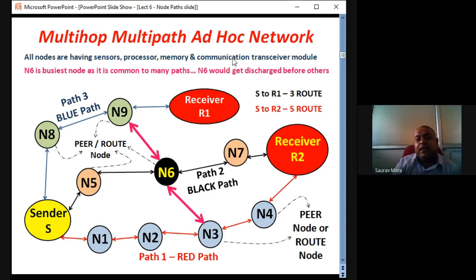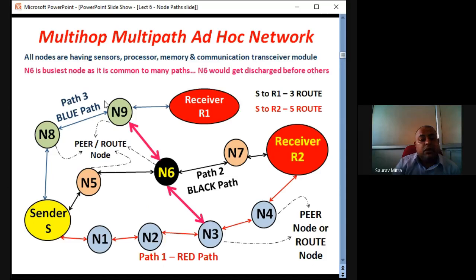But what is written here is that from sender S to R1, there are three routes. So there are three possible ways through which I can send the data from S to R1. Which are the paths? One path is S, N8, N9 and receiver R1. Check that. The second path is S, N5, N6, and this is an intermediate link between two paths. These pink links are very important. Between the N5, N6, N7 path and the N8, N9, receiver path, this is the intermediate link. These are very important, because from one path to another path, they connect the data path.